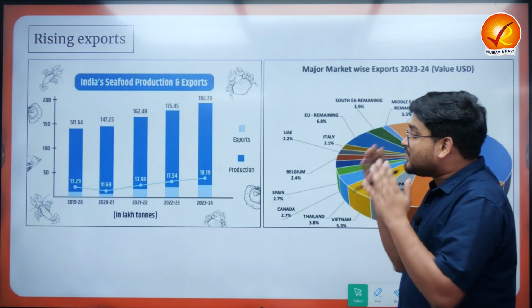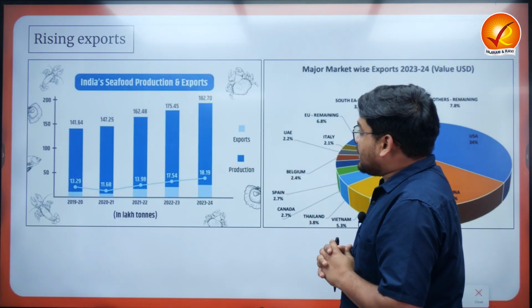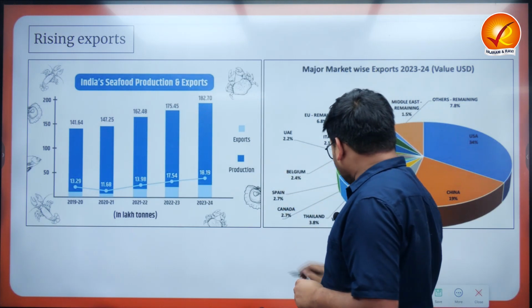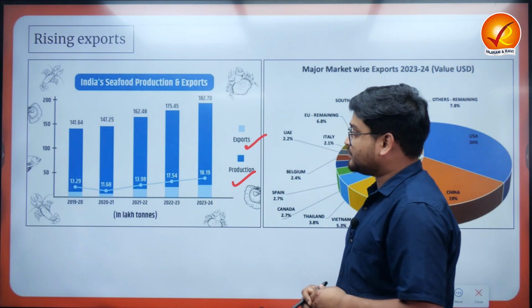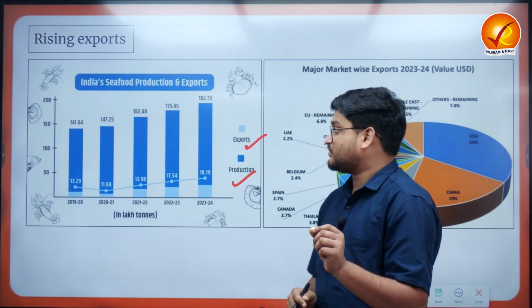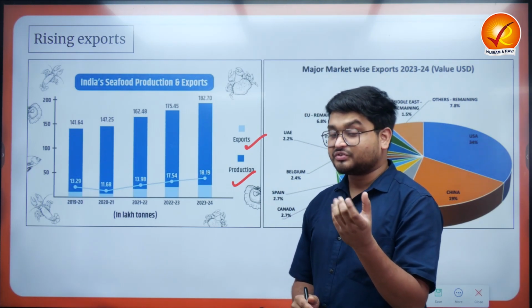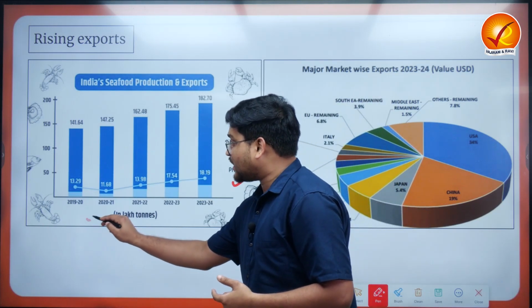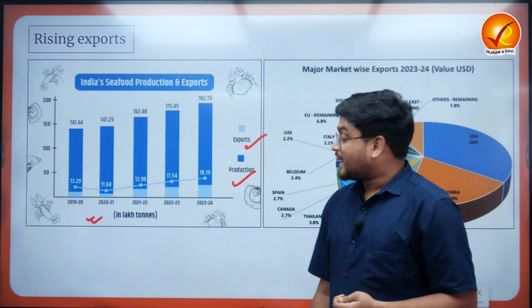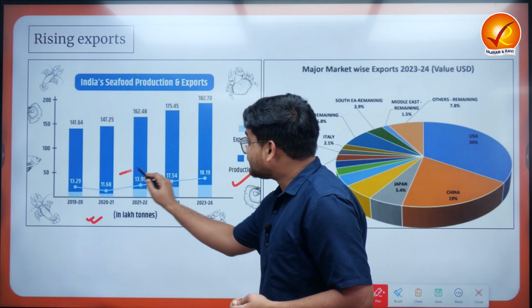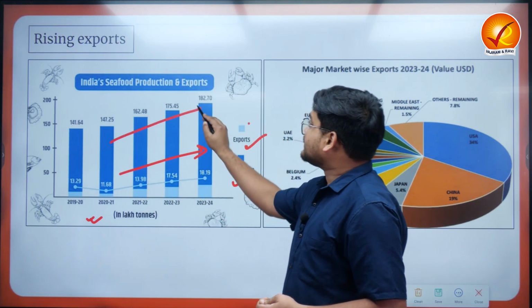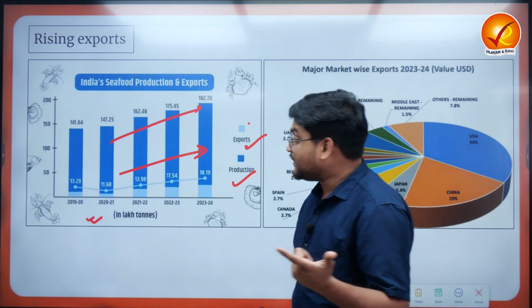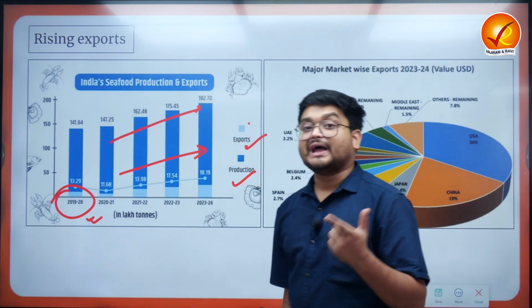And that is why we can see the data here, with reference to production and also with reference to exports. India's fisheries production and exports have been increasing from around 2020-21, and as you can see, there has been a consistent increase not only in exports but also production, right? The production trend has been increasing consistently from 2019-20.